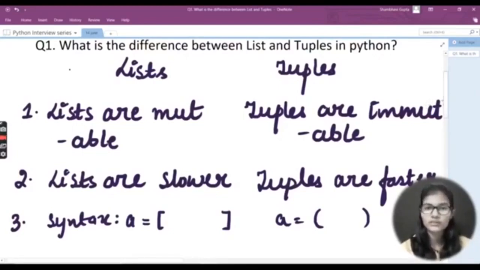I hope that you have got a clear enough idea, and even if you want to learn more about list and tuple and go a little bit deeper into this topic, you can refer to the I button. On the I button, my particular video for list and tuple is mentioned. Just click on the I button and you'll be able to visit that video, right?